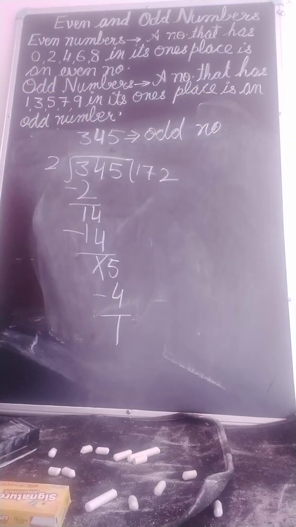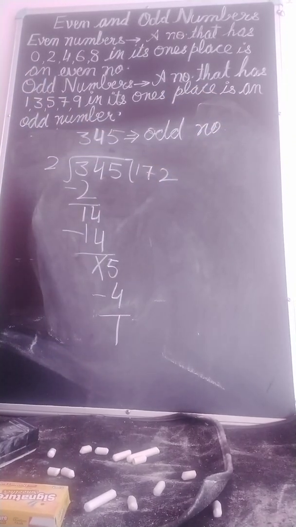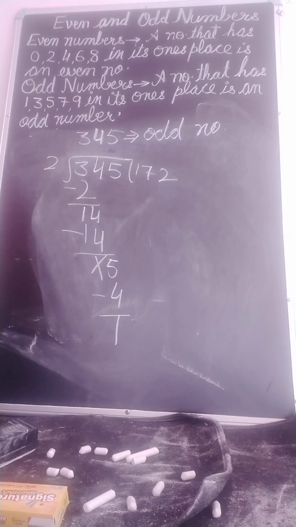Whenever we get remainder 0, that number is even. Whenever we get any remainder, that is an odd number. Otherwise, directly you can say that those numbers which have a multiple of the table of 2 at the ones place are even numbers and others are odd numbers.